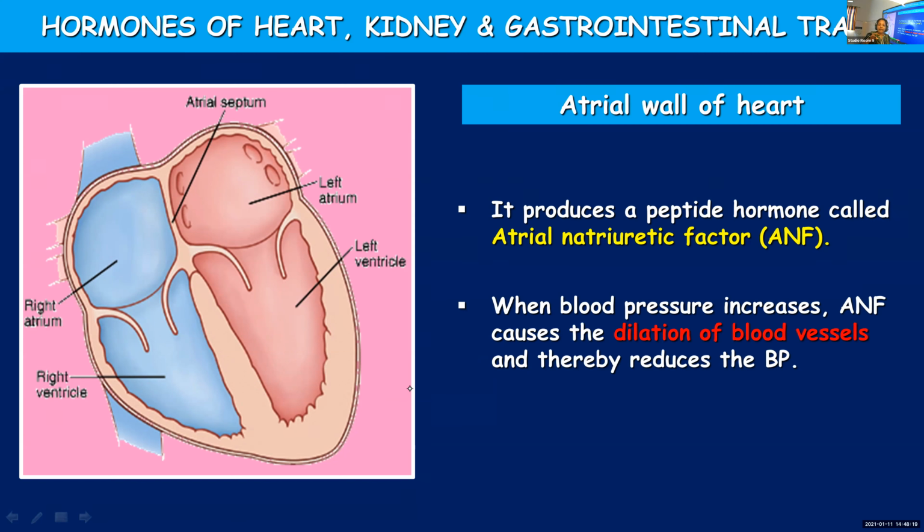You know that when the blood vessel is narrow, then the pressure will be more. Even in a normal pipe through which water comes out, if the tube or the hose we are using is very narrow, the pressure will be more. And if it is wider, then the pressure will get reduced.